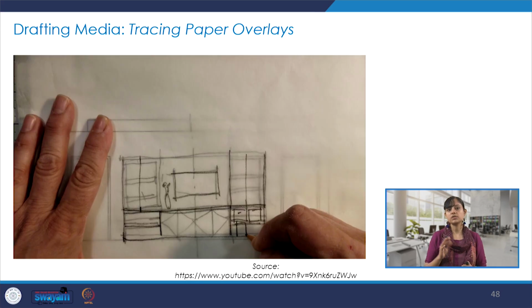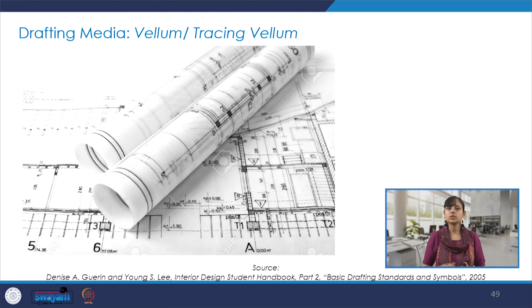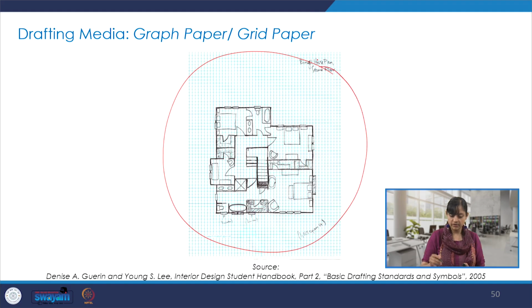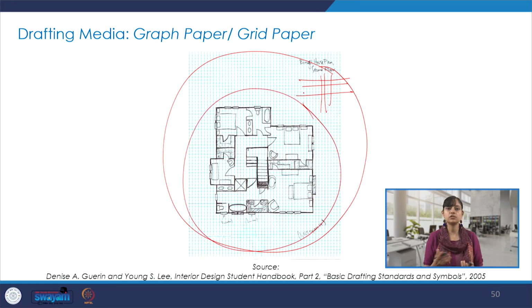Also, we saw some drafting media such as the tracing paper, and these are still common. I use them a lot. They help us achieve concepts and do drafts. There is also something known as a vellum or a tracing vellum that's also used quite often. And then, of course, the graph or the grid paper, very, very useful, always helps in giving us the idea of scale with the help of this grid, and on that we can make sketches and drawings.